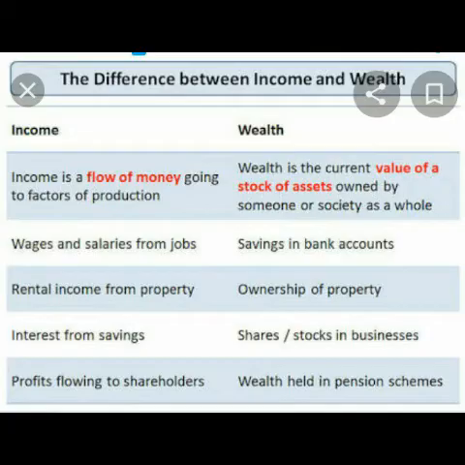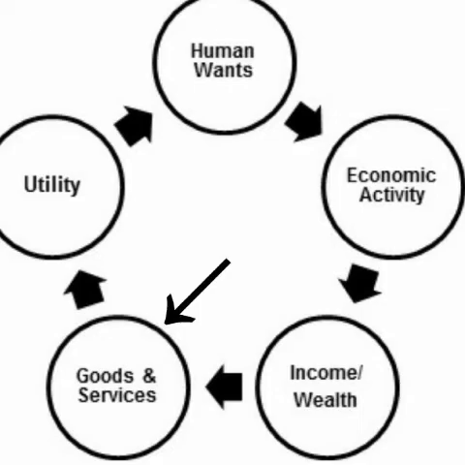Now, let's talk about income and wealth. What is the difference between income and wealth? Basically, income is a flow. Flow means it's coming regularly because you are contributing something. So you can get wage, rent, interest, or profit. You get it because you are giving something. Now, what is wealth? Wealth is the value of the stock of assets, either savings or your ownership of property, shares and wealth from other sectors.